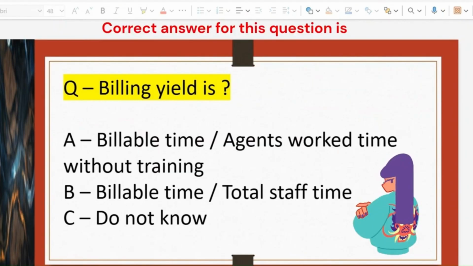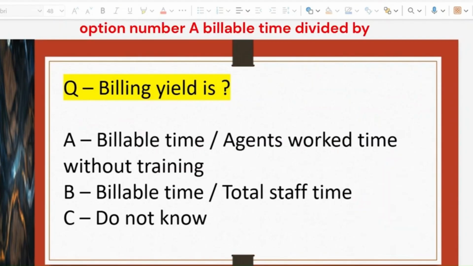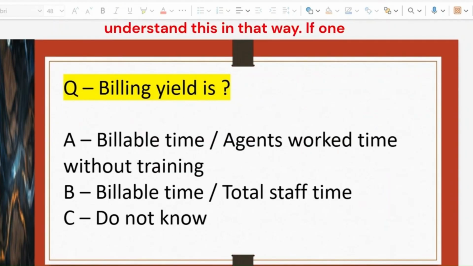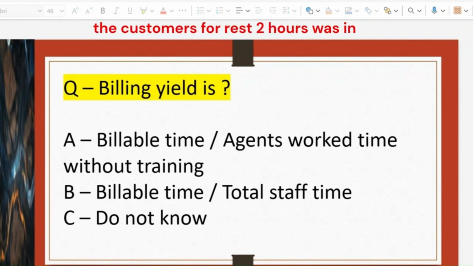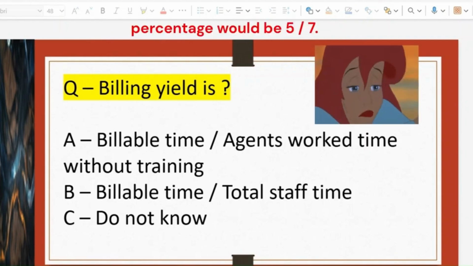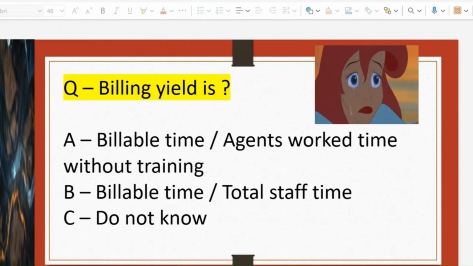Correct answer for this question is option number A, billable time divided by agent work time without training. We can understand this in that way. If one agent is logged in for 7 hours and only for 5 hours that agent was actually assisting the customers, and for the rest 2 hours was in training, then the billing yield percentage would be 5 divided by 7.